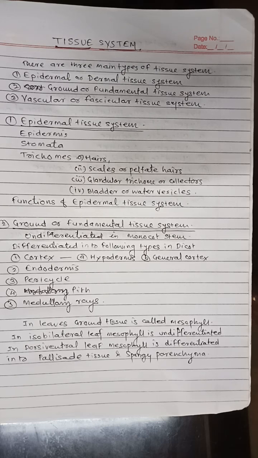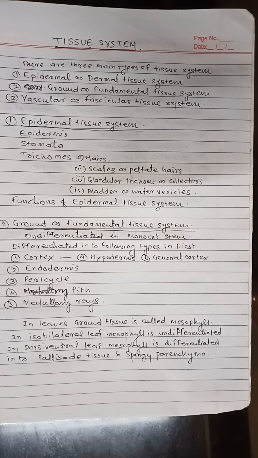Then pericycle. It is a single or several layered zone lying after the endodermis. In root, it is one cell thick or undifferentiated. Similar is the case with monocot stems. In some monocot roots, it is many cells thick. In dicot stem, it forms a multi-layered zone made up of sclerenchyma, parenchyma, or both together. In sunflower, the sclerenchymatous patches form the bundle caps.